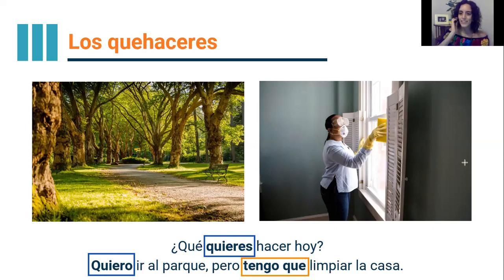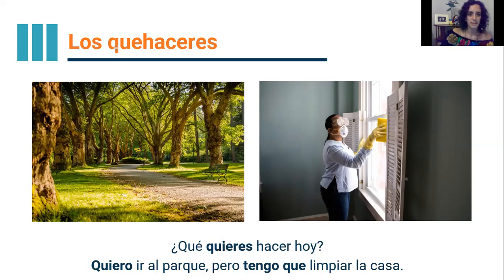What does it look like is happening in that second picture on the right? ¿Qué es limpiar la casa? Sí, to clean the house, right? Good, so we've got this contrast with quiero ir al parque, I want to go to the park, pero tengo que limpiar la casa. So what's going on with limpiar la casa? Is that what I want to do? No, so what is tengo que expressing there? Think about it.